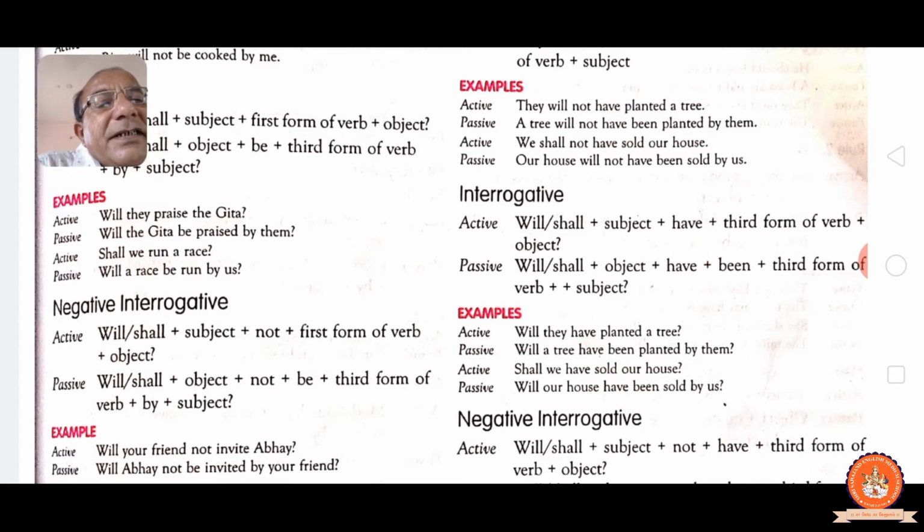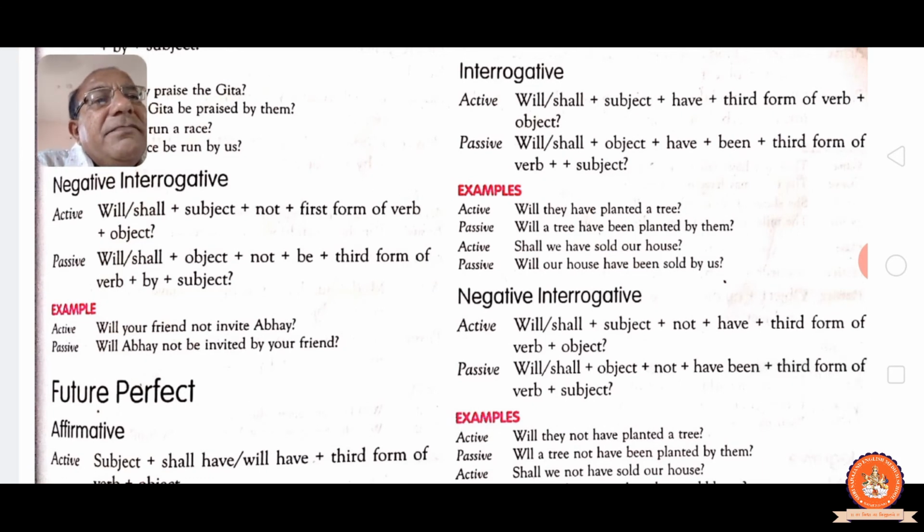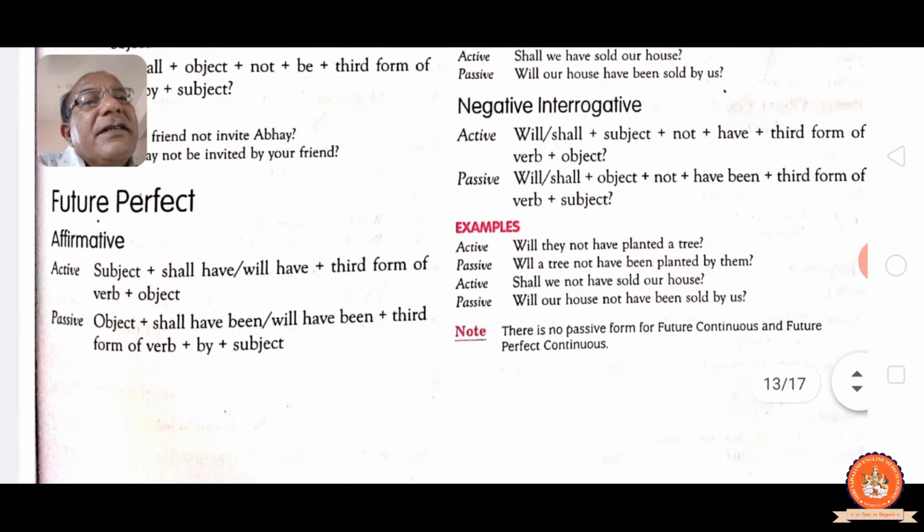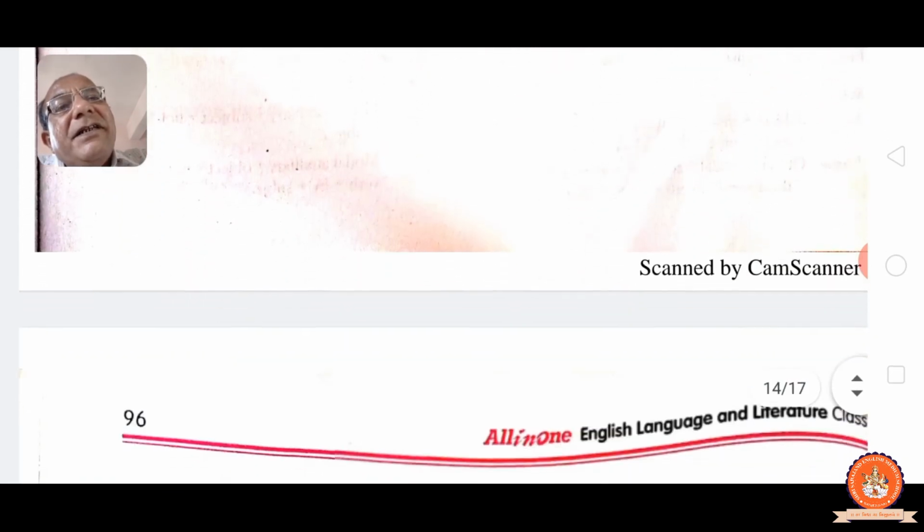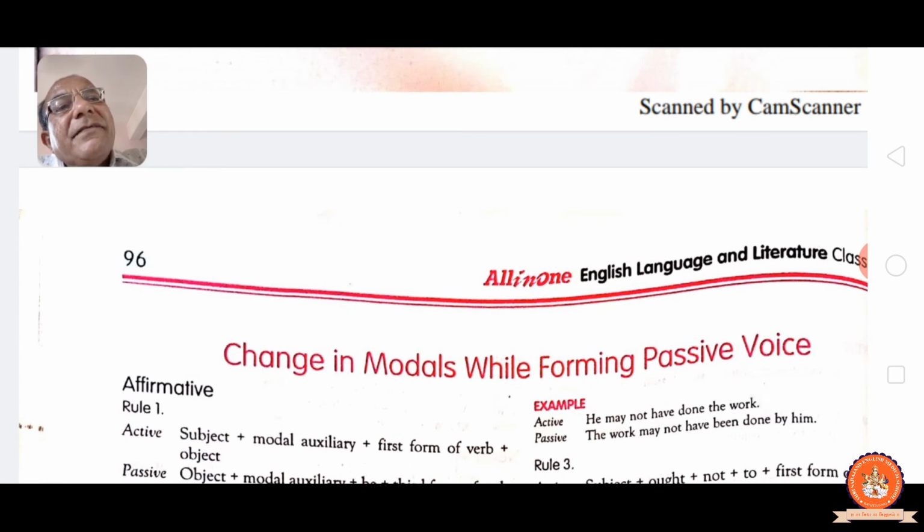Negative interrogative sentence, active: shall, will plus subject, not have, past participle, object. Passive: shall, will, object, not have been, third form of the verb, by subject. Will they not have planted a tree? Will a tree not have been planted by them? Shall we not have sold our house? Will our house not have been sold by us? There is no passive voice of future continuous tense, so we must take care of it in a proper way so that we realize.